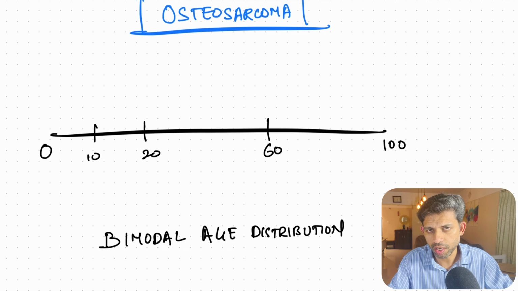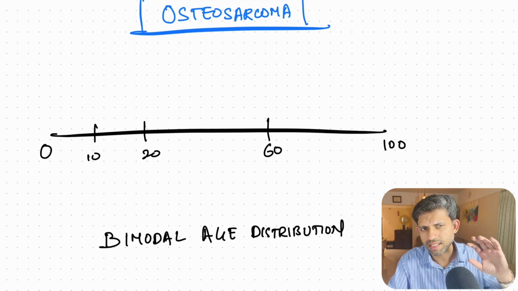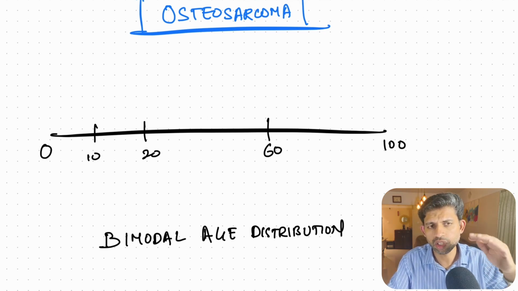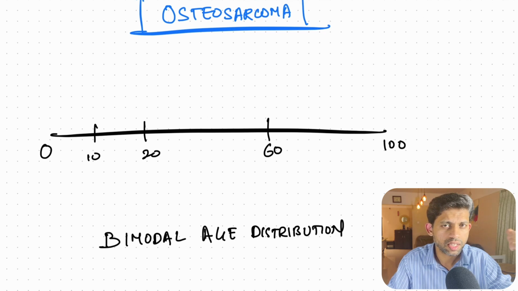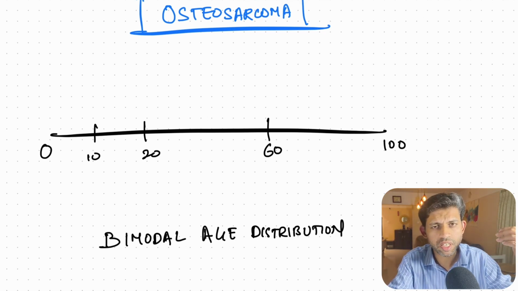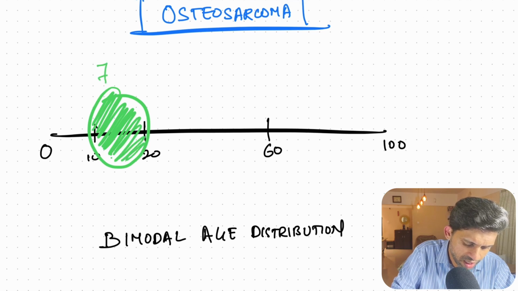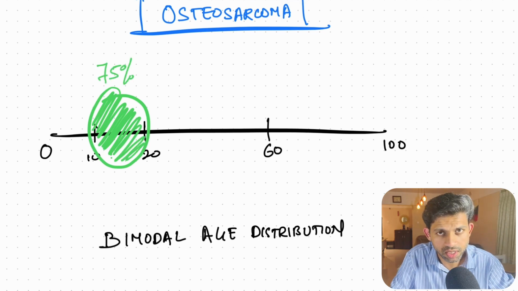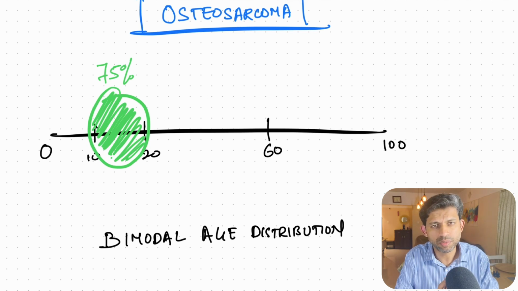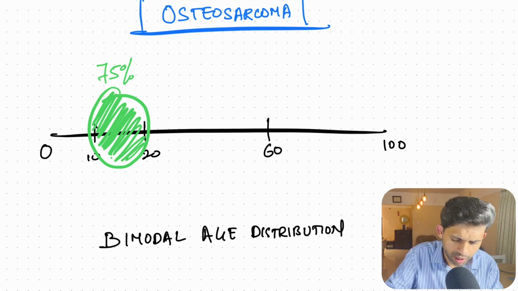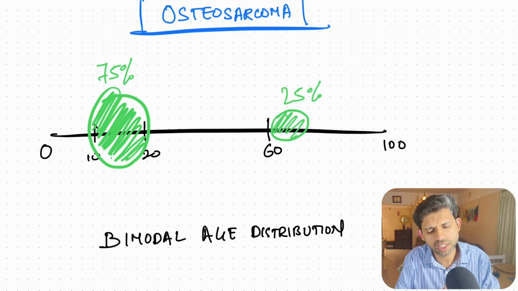It is bimodal, which means there is an initial peak around the adolescent age group, then there is a late peak after the 60s. 75% of osteosarcomas arise around adolescence, which aligns with the pubertal growth spurt of the bone. Then around 25% comes after the age of 60.